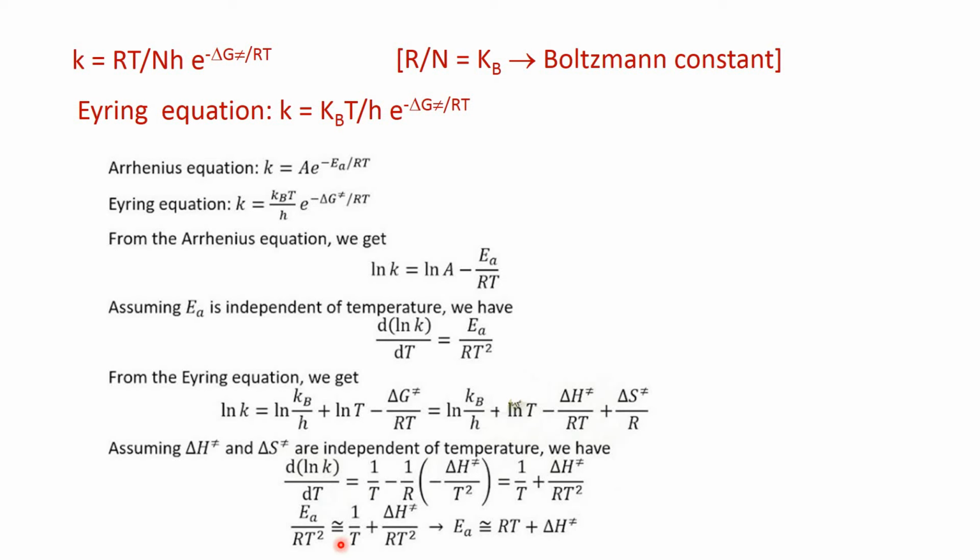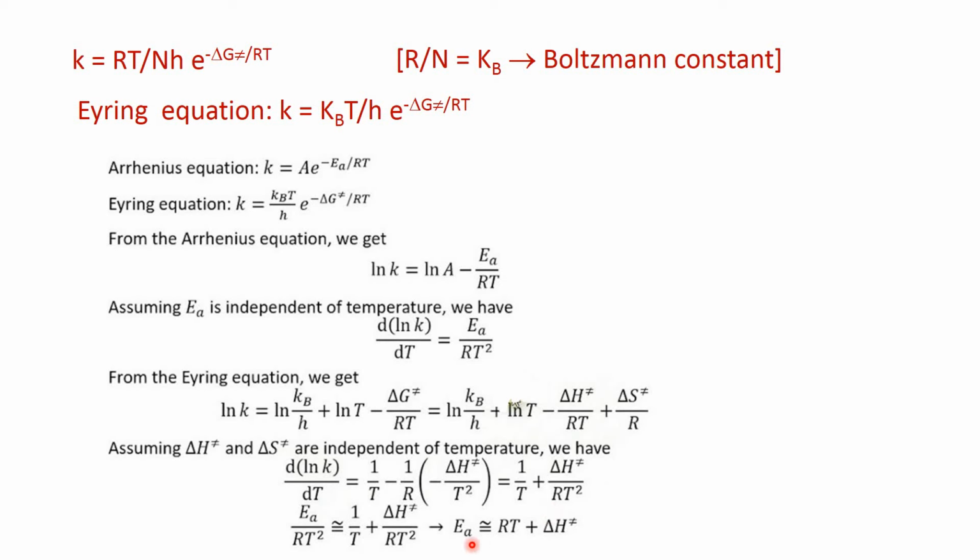Now you see this is d/dT of ln k from the Eyring equation, and this is d/dT of ln k from the Arrhenius equation. Both are d/dT of ln k. Comparing these two, we can write Ea by RT squared is almost equal to 1 by T plus ΔH activation divided by RT squared.